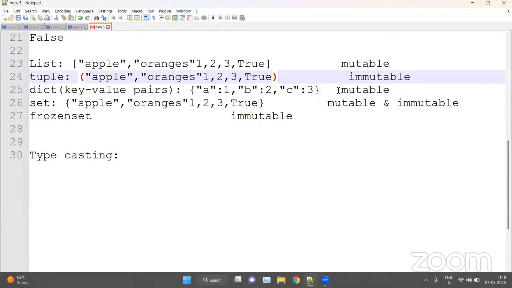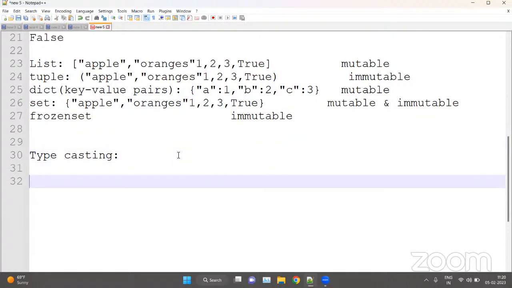Set is both mutable and immutable because the set itself is mutable, meaning we can add values, we can remove values. But the elements of the set, like apple, oranges, are immutable, meaning we cannot change the values of these elements. And then we have frozen set. To create a set that is fully immutable, we use frozen set. Okay. Now we have typecasting.